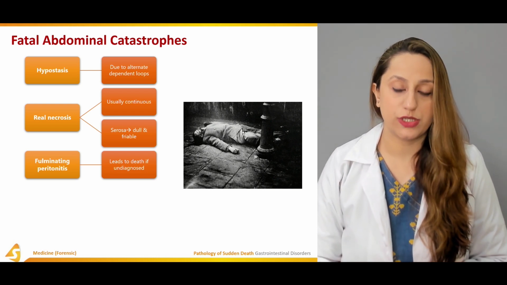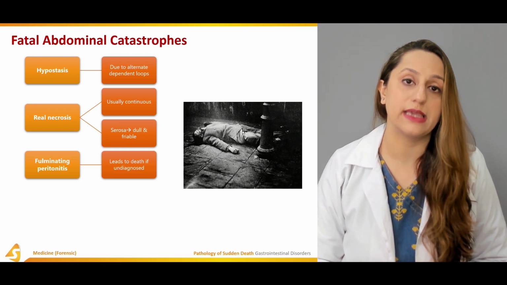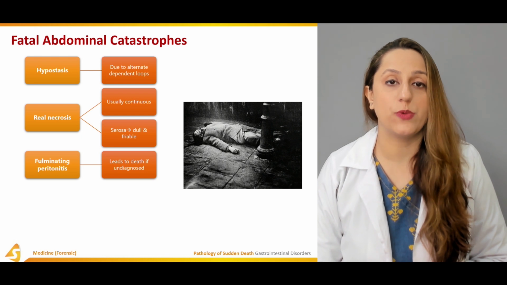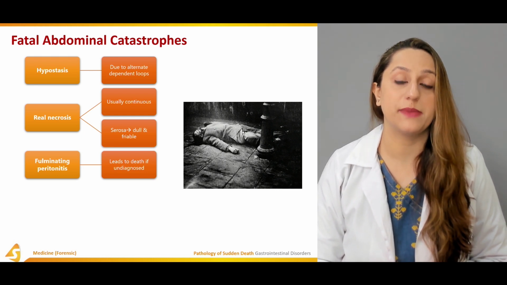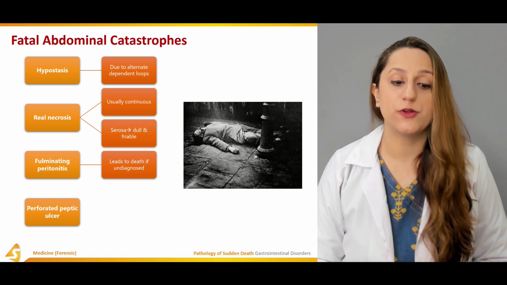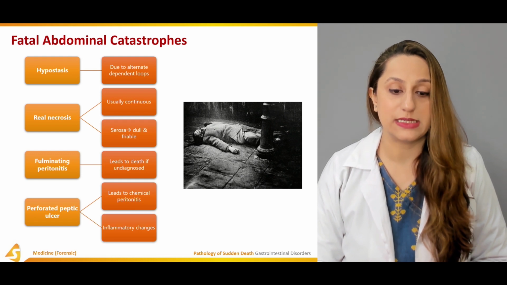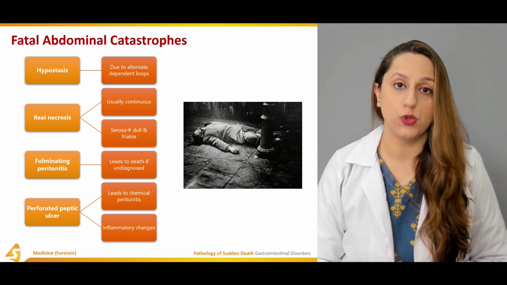Look for the peritoneal fluid, and it has to be sent to the histopathologist for further assays, and he's going to confirm whether there was any infection of that peritoneal cavity or not. And then we'll move on to the perforated peptic ulcers that lead to chemical peritonitis, and inflammatory changes are also looked for.